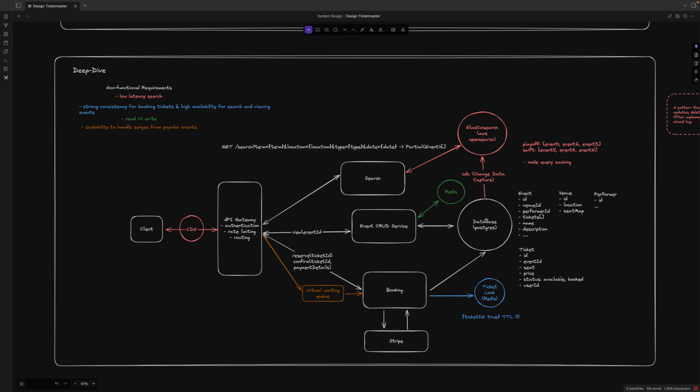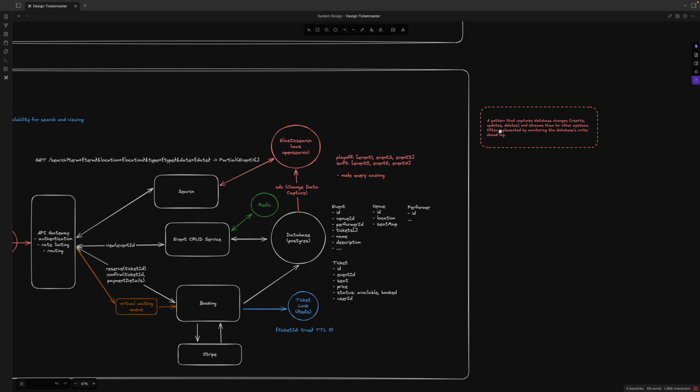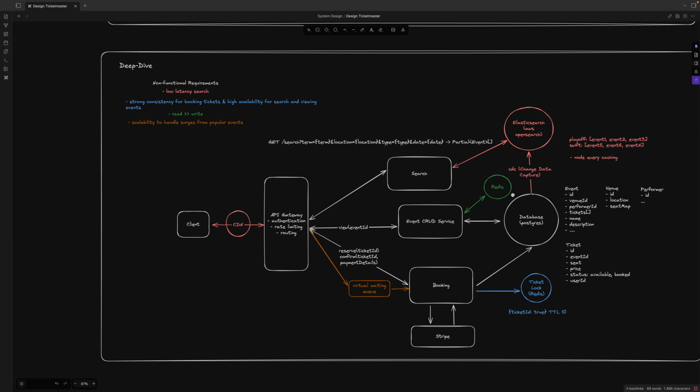And for here, every time the database gets a change, we can use the CDC pattern, which means change data capture. So what is CDC? It's a pattern that captures database changes, insert, update, delete, and streams them to other systems, and it is often implemented by monitoring the database write-ahead log. So integrating a lot of things can improve the low latency.